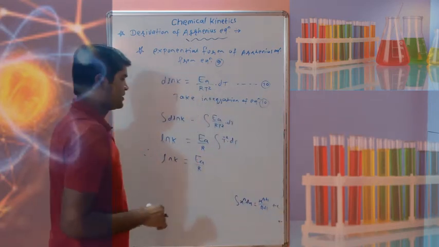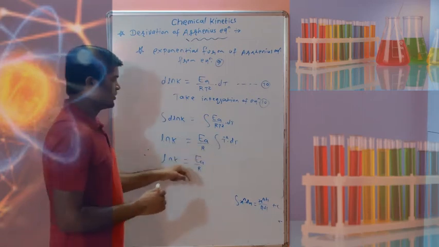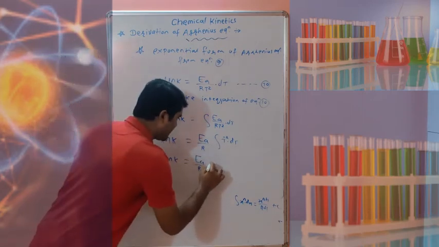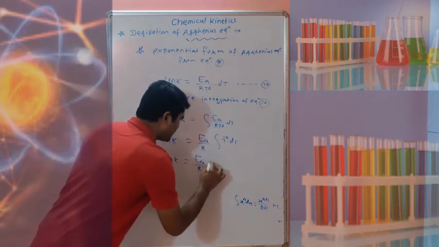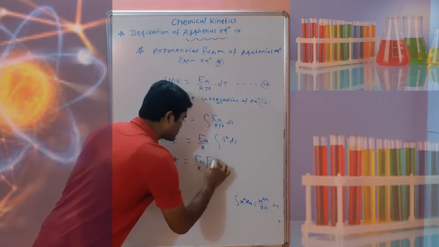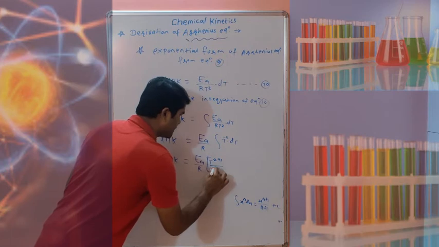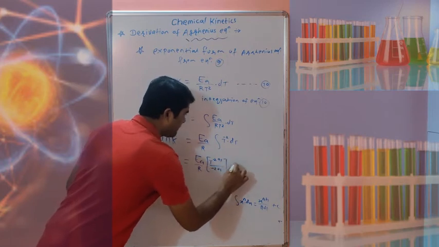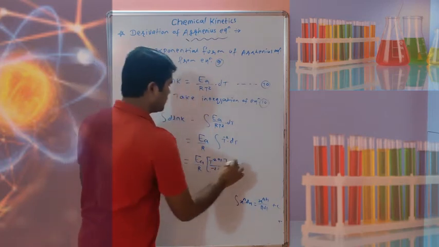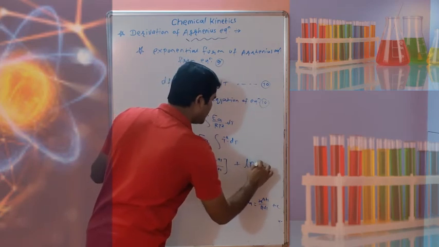So a constant will be there. So here the integration of t raised to minus 2 will be t raised to minus 2 plus 1 upon minus 2 plus 1, plus a constant.